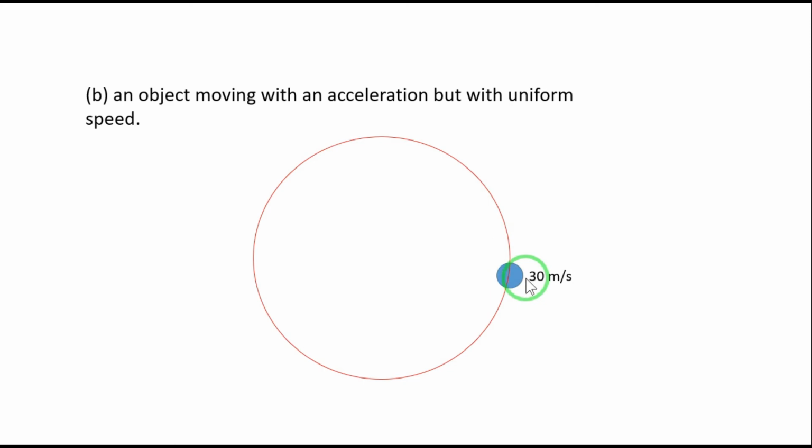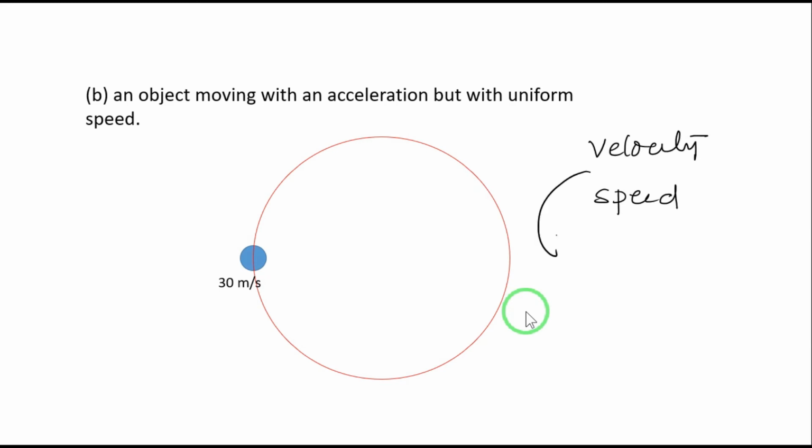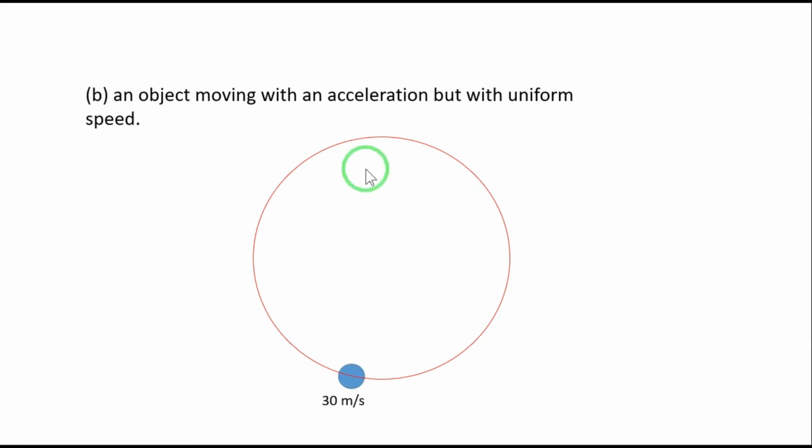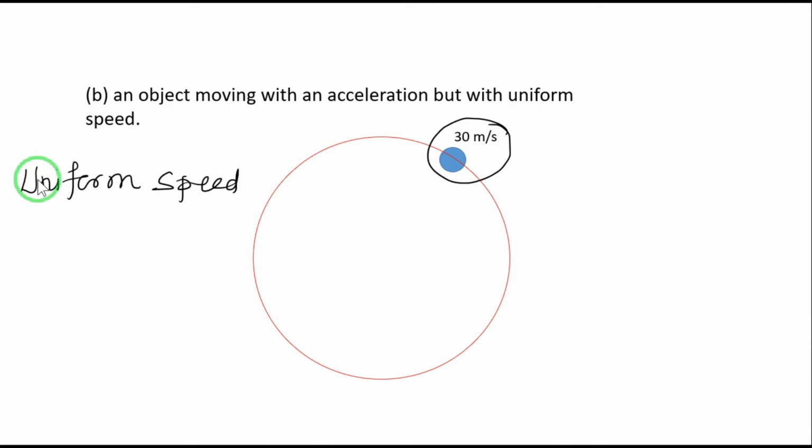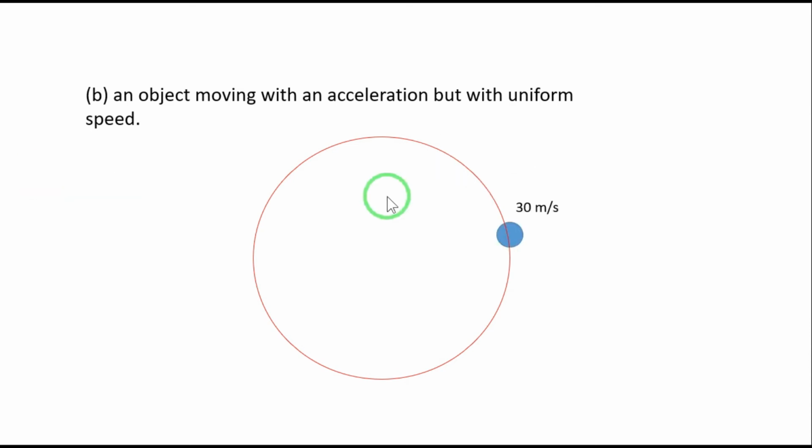That means we can say that its magnitude remains same. What is given here is a magnitude, right? See, further, its magnitude is remaining 30 meter per second, right? So since velocity and speed have a common thing, that is magnitude, we can refer to this motion as a uniform speed because its magnitude is not changing, right? It is throughout 30 meter per second.